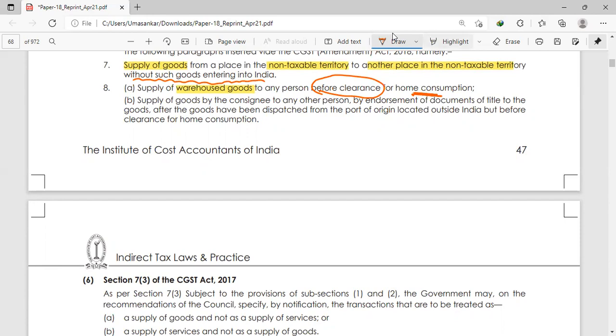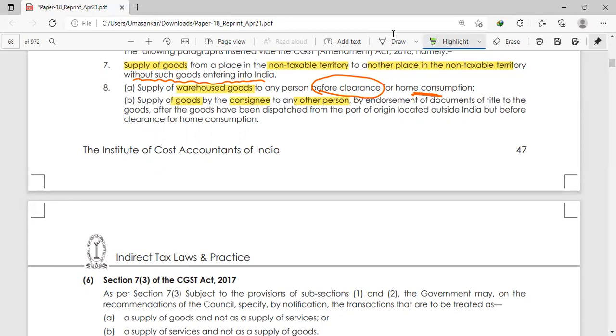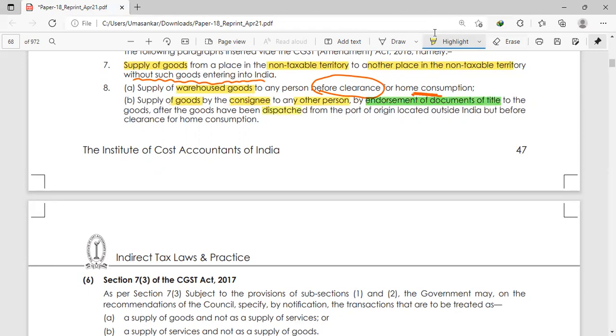Then supply of goods by the consignee to any other person, by endorsement of documents of title to the goods, after the goods have been dispatched from the port of origin located outside India.